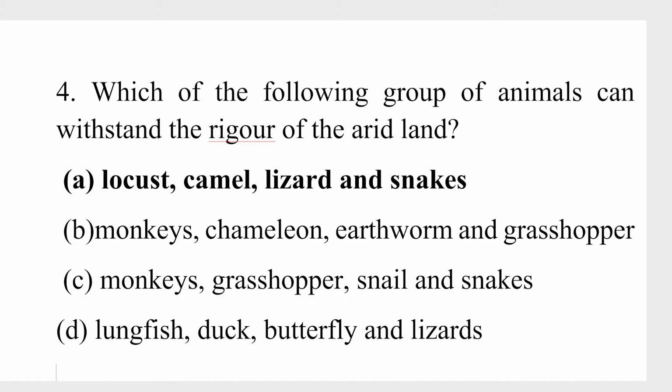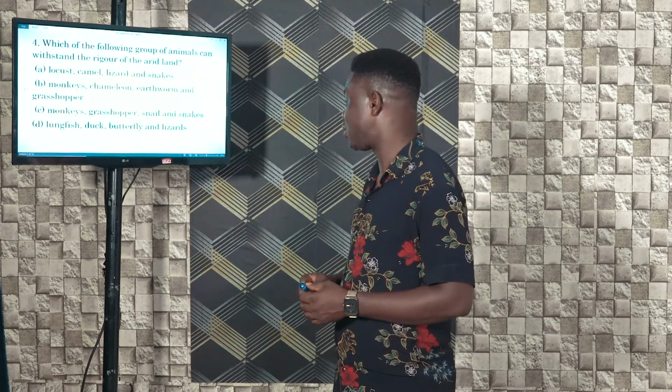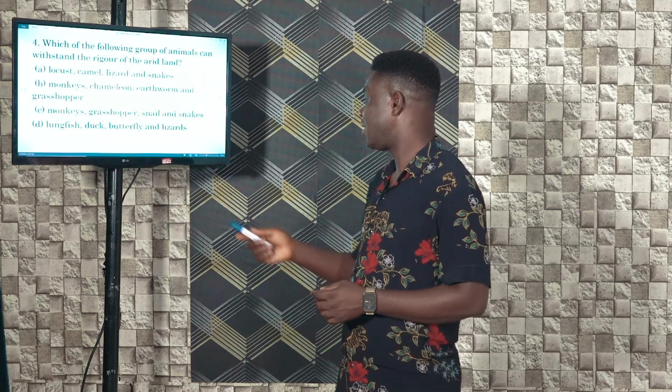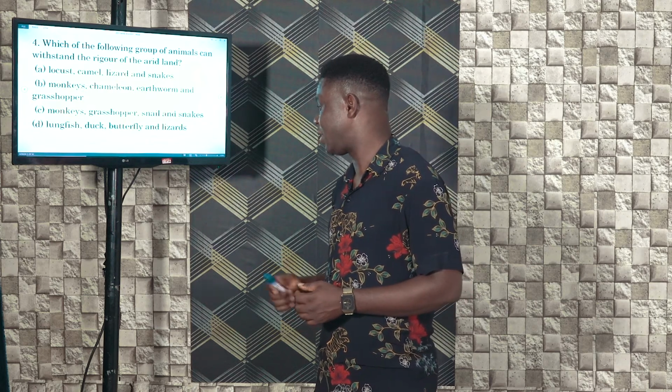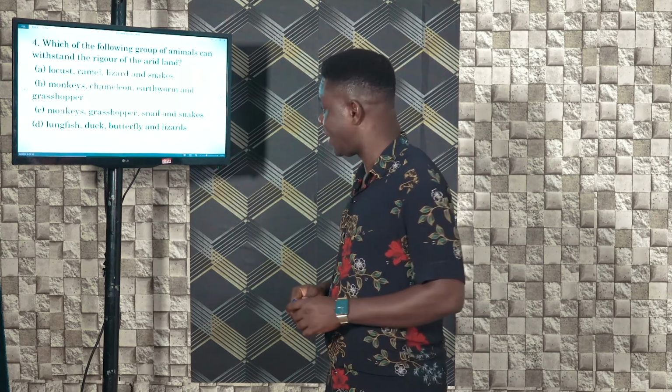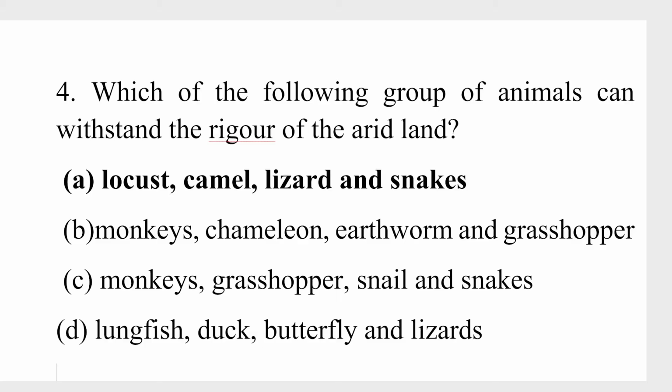Earthworms need a moist environment, so they definitely cannot survive in a desert environment. Snails also need wet environments to survive. Lungfish, and even duck is a form of an aquatic bird that feeds sometimes in water, and so cannot survive in a desert environment. So the correct answer is A, locust, camel, lizard, and snakes.